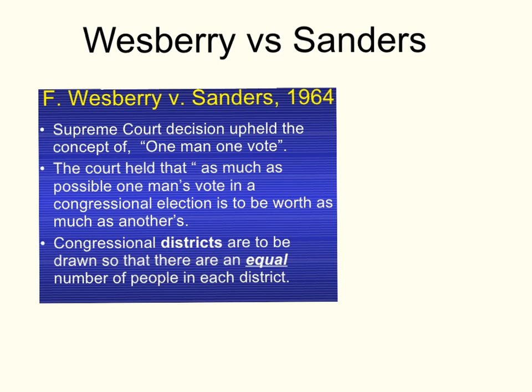Wesberry versus Sanders took place in Georgia in 1963. Wesberry argued that some of the Georgia congressional districts had a lot more population than other congressional districts, and because of this, his vote had been diluted. The question presented to the Supreme Court was: did Georgia's congressional districts violate the 14th Amendment by depriving citizens of the full benefit of their right to vote? As a result of Wesberry versus Sanders, congressional districts are now required to have an equal amount of people in each district.